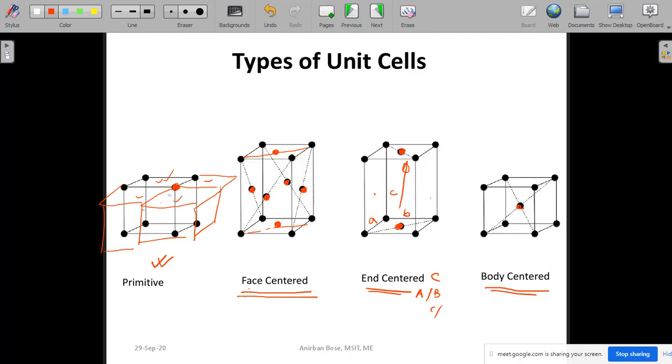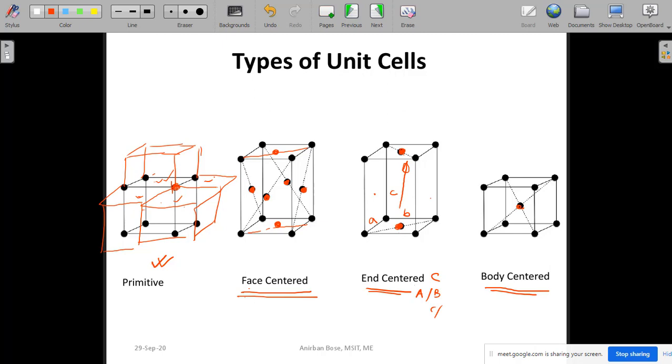Now exactly in a similar way, at the top of this you can draw similar 4 such cells. And all these 8 cells, 4 at the top and 4 at this layer, are sharing this particular point.